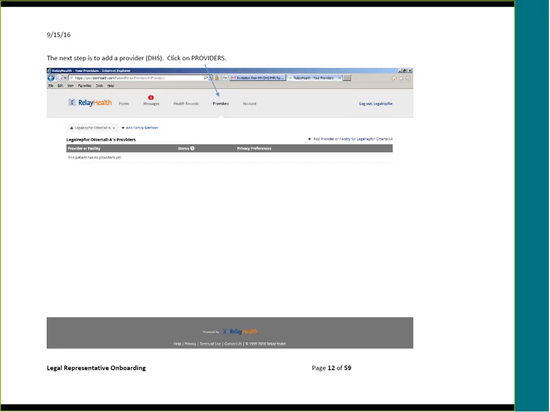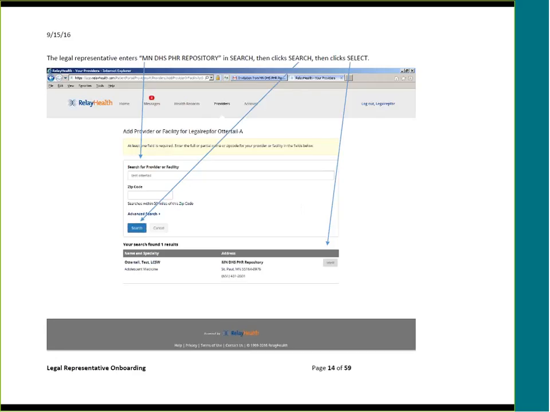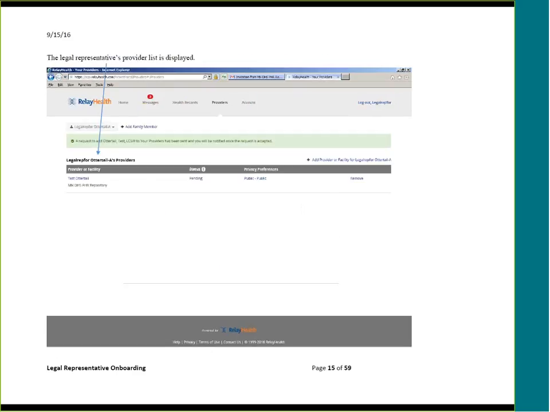The next step is to add a provider, which will be the Department of Human Services. Click on Providers. The legal representative enters MN DHS PHR repository in search, then clicks Search, and then clicks Select when the appropriate entry appears. The legal representative's provider list is then displayed.